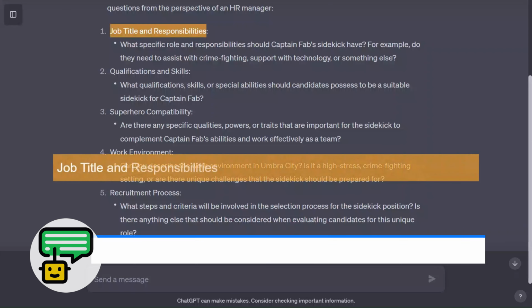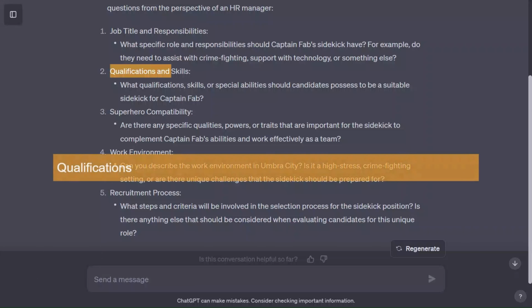Job title and responsibilities. Qualifications and skills. Superhero compatibility. Work environment. Recruitment process. To answer, all we need to do is put the question number and supply our answer, and if we want to skip some, then ChatGPT will just fill in the gaps.